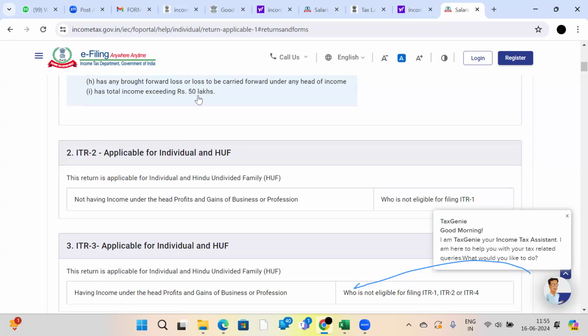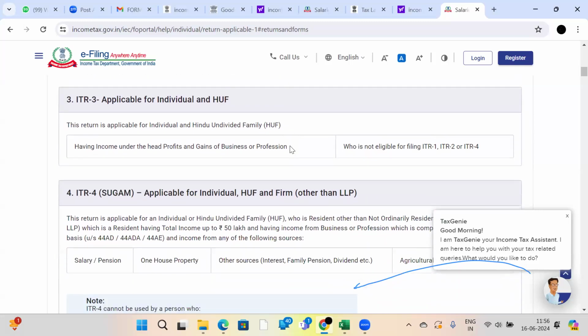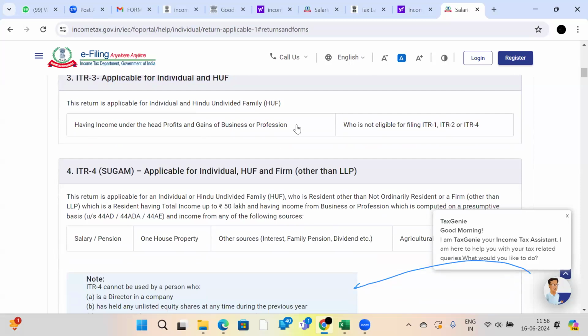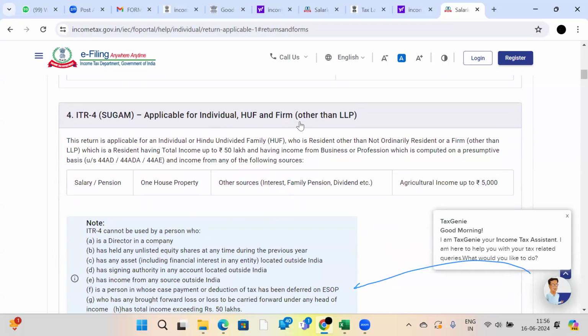You have total income exceeding 50 lakhs. You never use ITR 1. ITR 2: if ITR 1 is not applicable, you can use ITR 2. ITR 3 is for individuals and HUF who have business income. And ITR 4 is applicable for individual, HUF and firm. Firm means partnership firm other than LLP. More than 50 lakhs amount, these people are doing business.